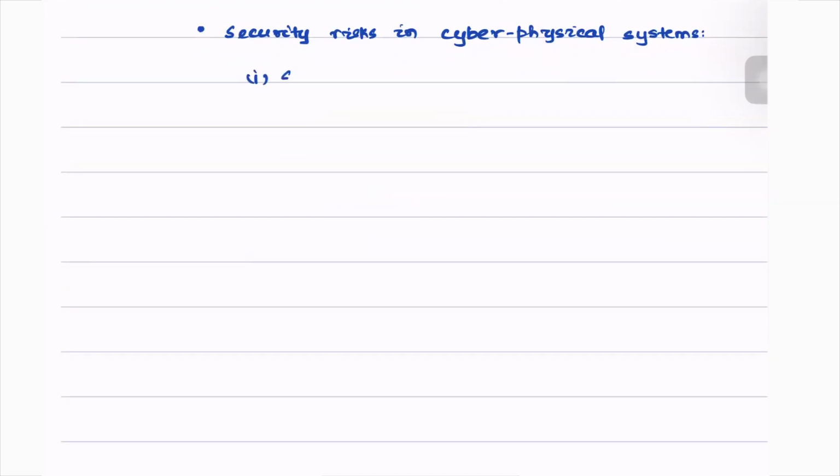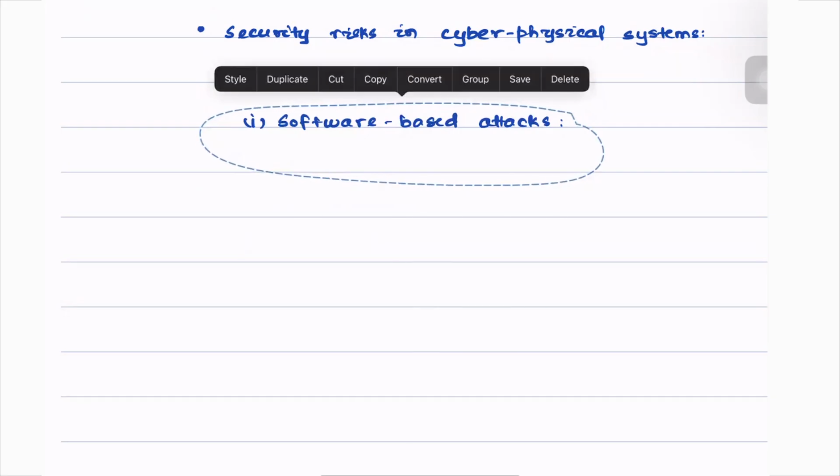one kind of security risk could be software-based attacks. So what are software-based attacks?